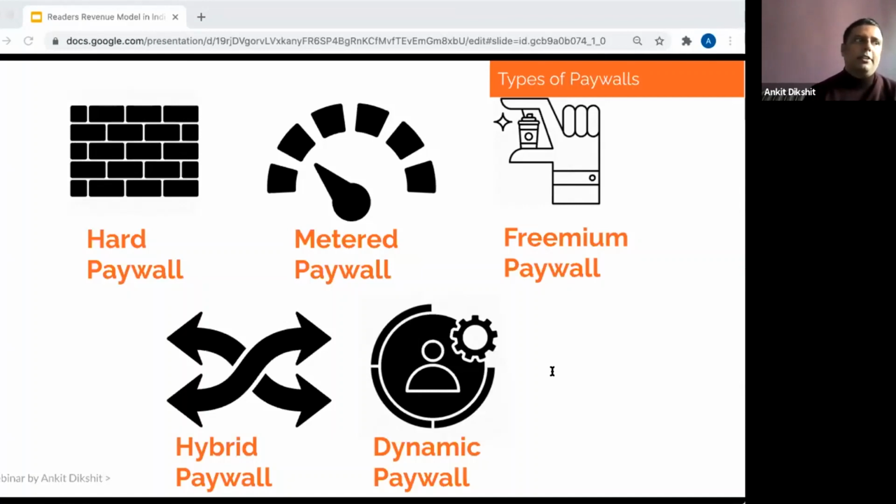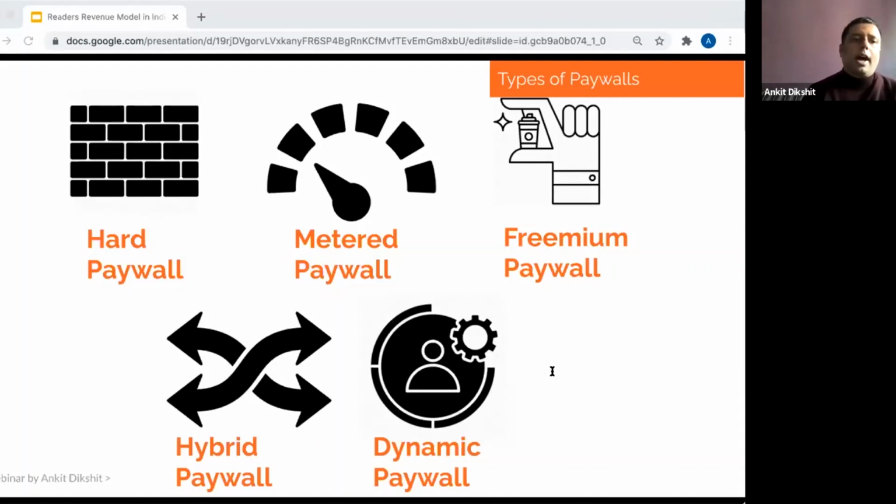You are giving 5 or let's say 10 articles for free every month, for example, and after the user reaches this level, you restrict the access from there. And we have seen that there could be a leakage in a metered paywall because a lot of people use Chrome in incognito mode, and then the model can easily be bypassed.